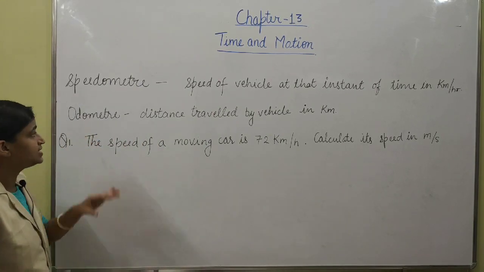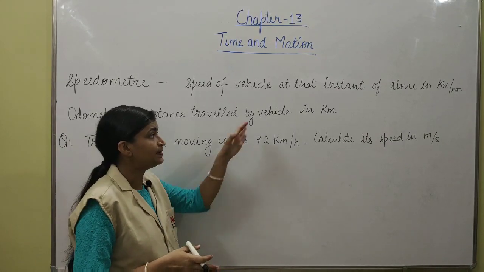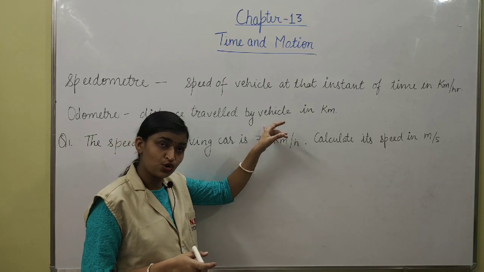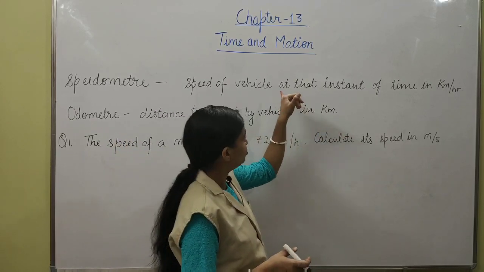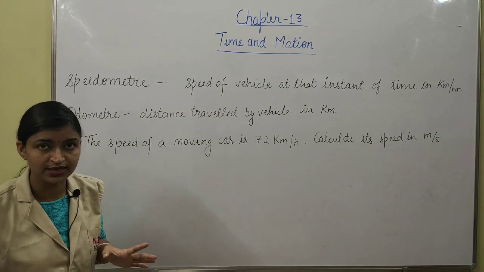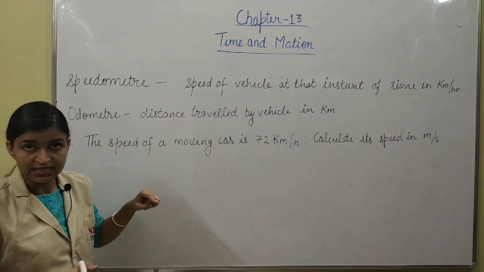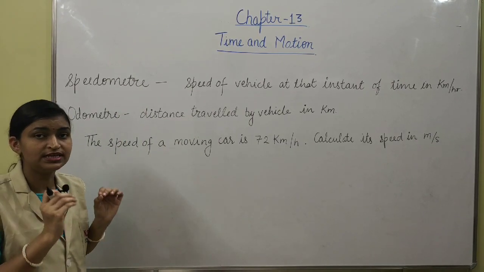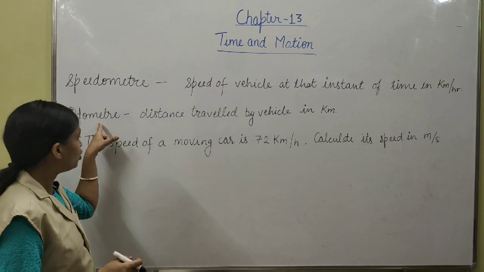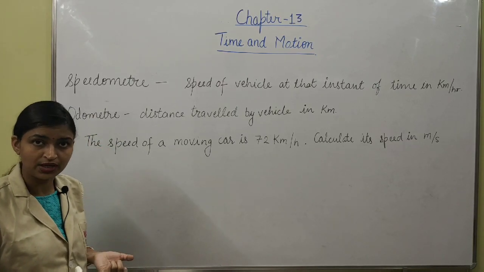Okay, whereas the odometer shows the total distance travelled by the vehicle, that is also in kilometer. Both the instruments are situated on the dashboard of the vehicle. I repeat, speedometer indicates the speed at that particular instant, whereas odometer shows the total distance travelled by the vehicle.